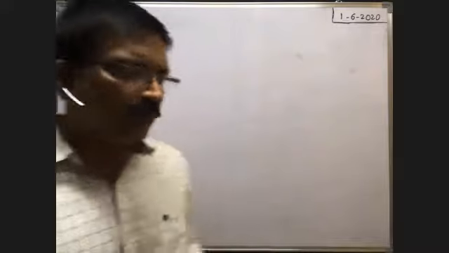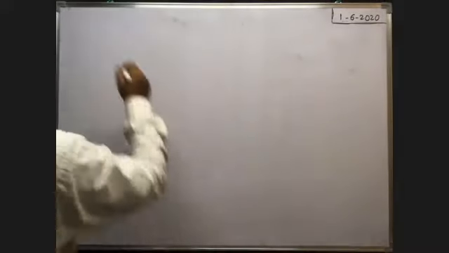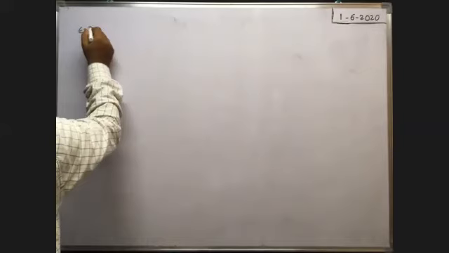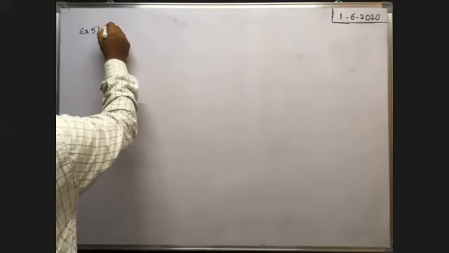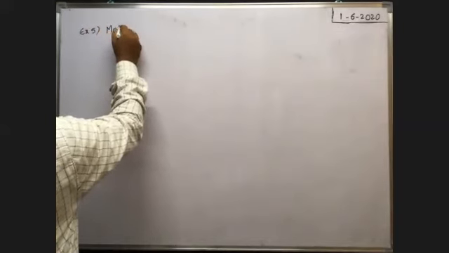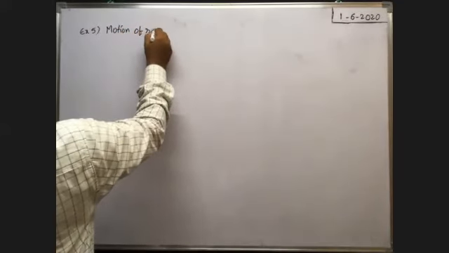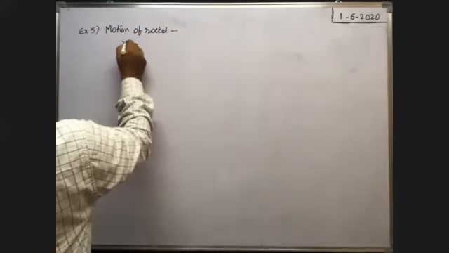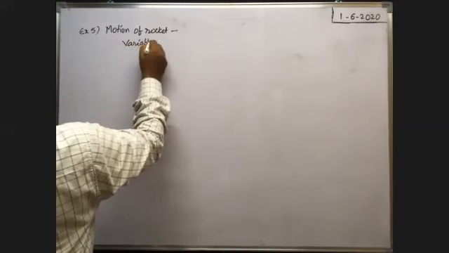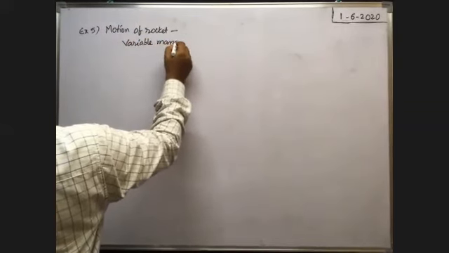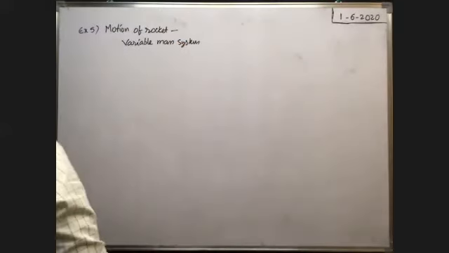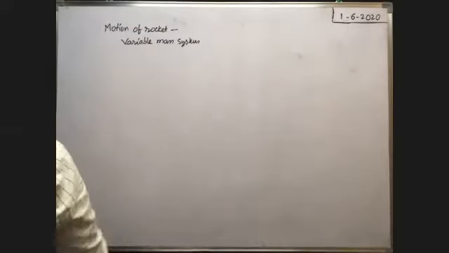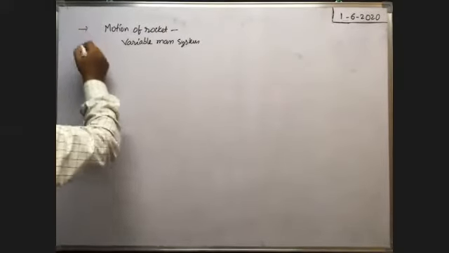Okay, here this is the case. Next, example 5, motion of rockets. Motion of rocket, hyphen, variable mass system. Of course, we will discuss it as a separate topic here. So side heading: motion of the rocket, hyphen, variable mass system.